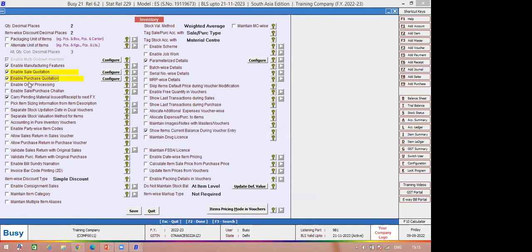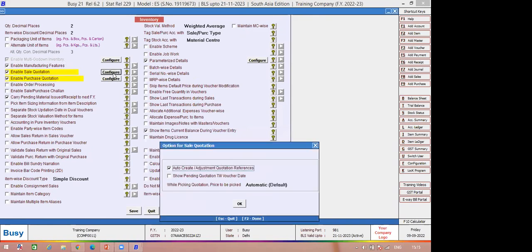The sale quotation and purchase quotation. Under sale quotation, you can get a lot of information, like auto create sale quotation, which means this will create a reference number of quotation. Whenever you do the quotation entry, if you select this one, the reference box will not pop up on your screen. In the backend, the voucher number will be defined as the quotation number.